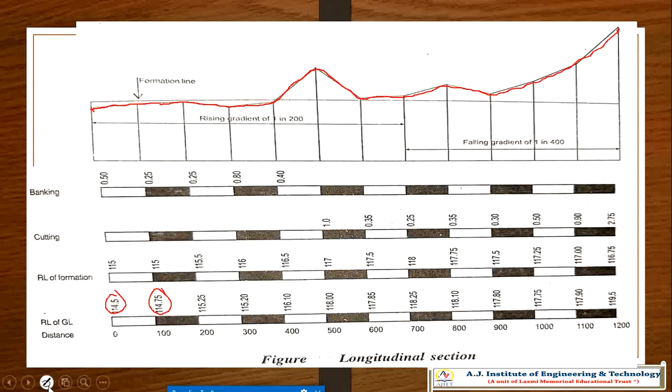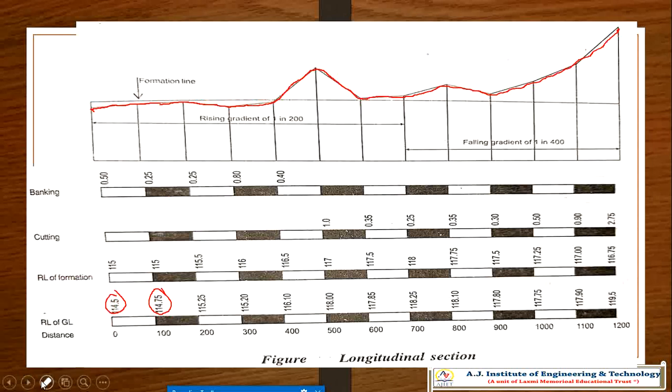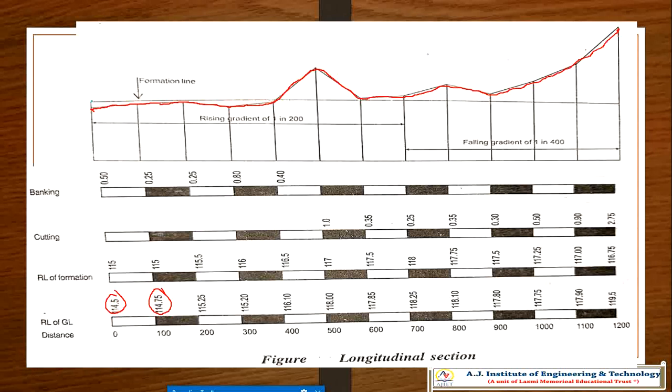So now I'll take one more line for this. This is the RL of the formation line.